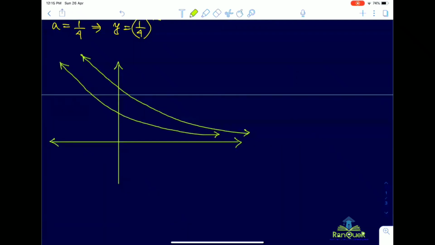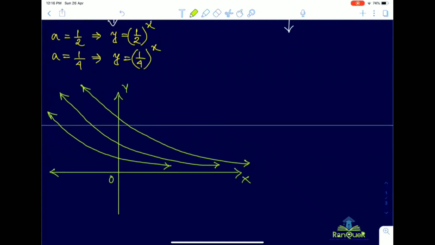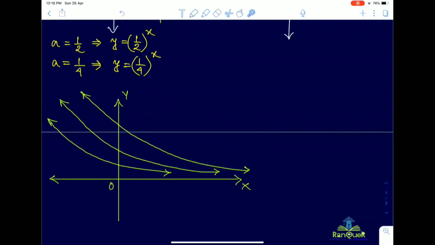The point is that the nature of the graph is same, but the position may differ based on the value of a. Okay, so accordingly you can see that the rate of decrease of y is different in all three graphs. Do you agree? All of you getting my point? Yes, sir. Okay, so accordingly it will be different.